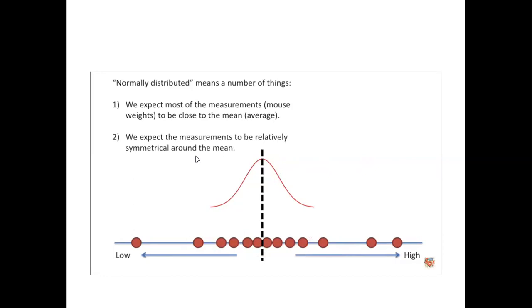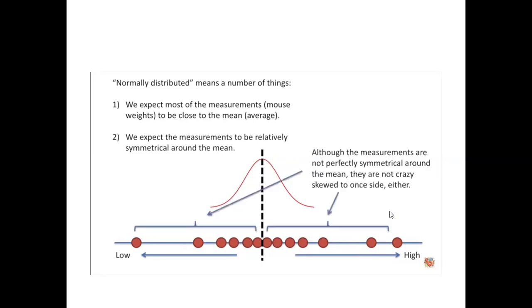The second thing with respect to the normal distribution is that we expect the measurements to be relatively symmetric around the mean, the left-hand side and the right-hand side. If you observe, the left-hand side and the right-hand side are not exactly the same. So although the measurements are not perfectly symmetrical around the mean, they are not crazy skewed to one side or the other. There is similarity on the left and right; it is not a very much skewed distribution.